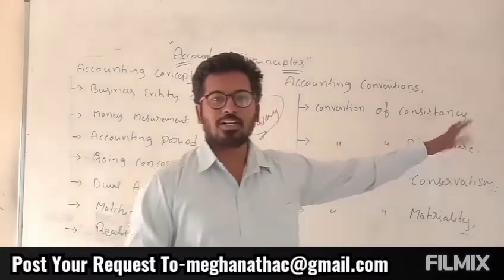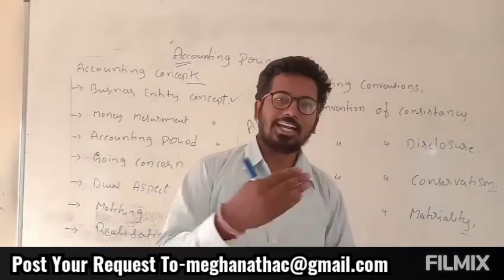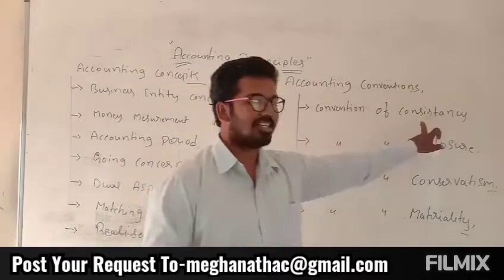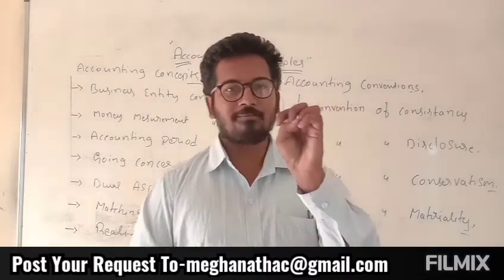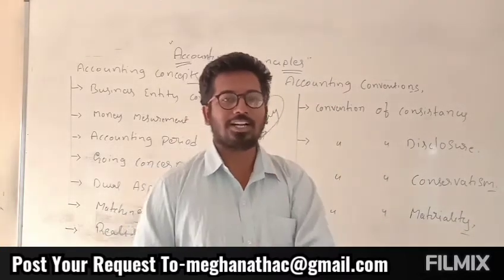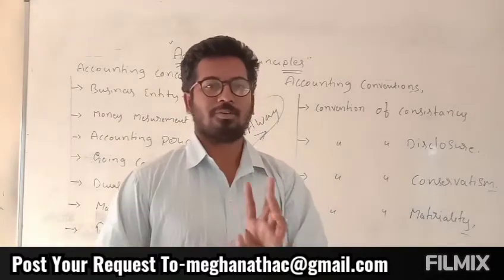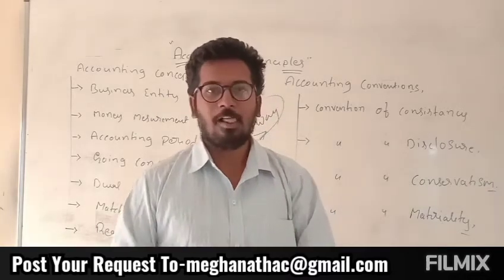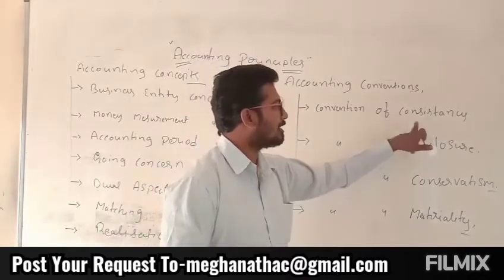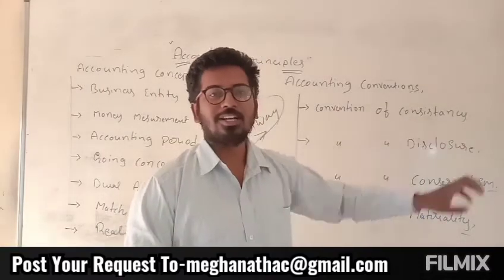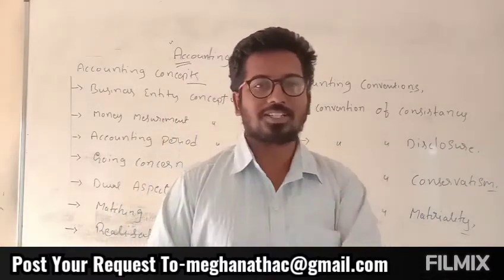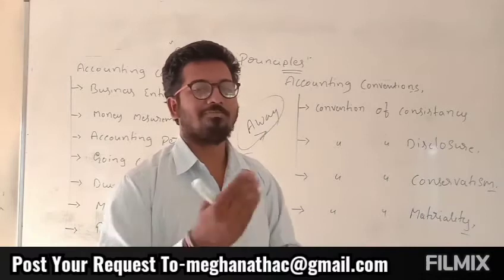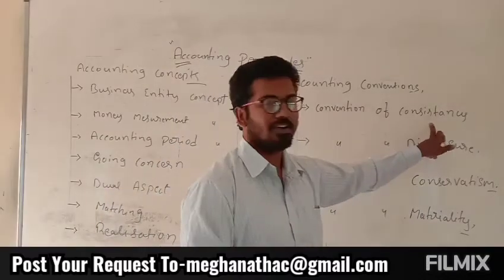So if you face different accounting standards year by year, it cannot be called consistency. What the convention of consistency says is that you have to follow the same principles, rules and guidelines until you shut down your accounts. That adds a feature called comparability of accounts year by year. That means you have to follow the same principles and accounting standards year by year. It makes your accounting efficient. That is what we call the convention of consistency.